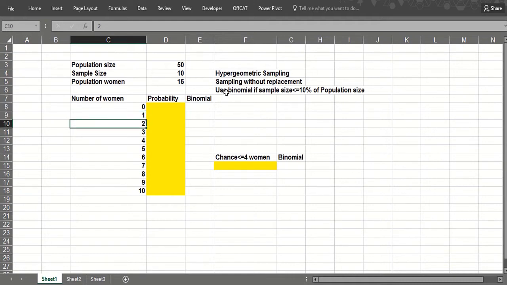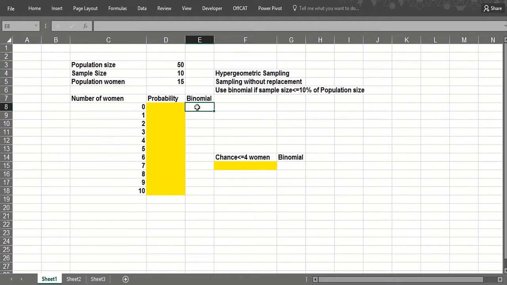So you might think you'd use the binomial random variable because you have 15 women, population size is 50, so there's roughly a 30% chance that each person you pick will be a woman. Now the binomial won't quite work. We'll do the calculation anyway. Why not? Because if the first person you pick is a woman, then the chance the next person is a woman will not be the same 15 out of 50. It would be 14 out of 49. And if the first person was a man, the chance the second person would be a woman would be 15 out of 49. So basically the chance that each person is a woman will change, and the binomial does not